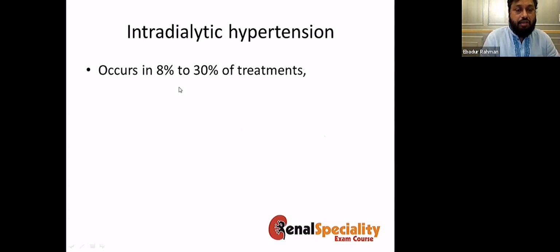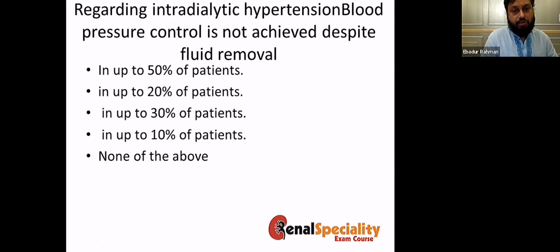Now come to the intradialytic hypertension. This occurs in about 8% to 30% of treatments. So a patient can actually have a raised blood pressure during dialysis in 30% of treatments. So this is quite common actually.